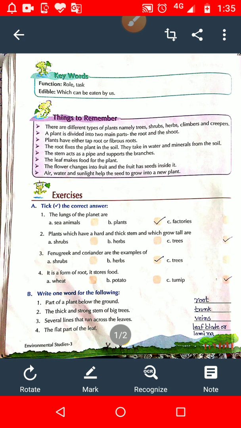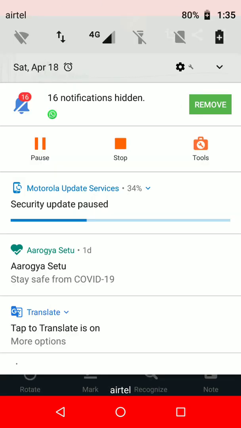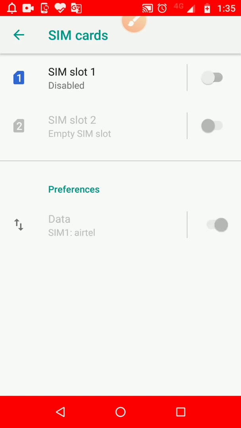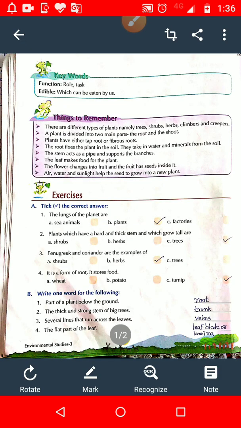in my video today I will explain to you the book exercises and question answers of chapter number 4. Open page number 22. Now students, first A question is, tick the correct answer. Question number 1.